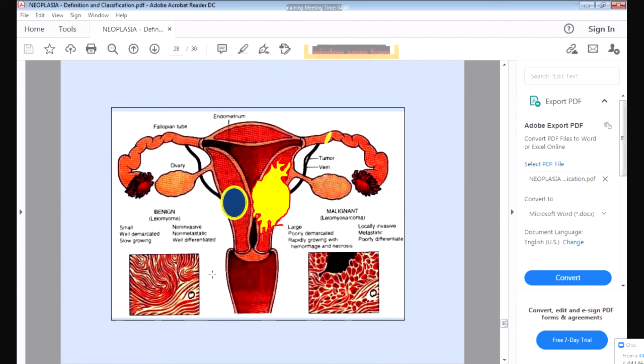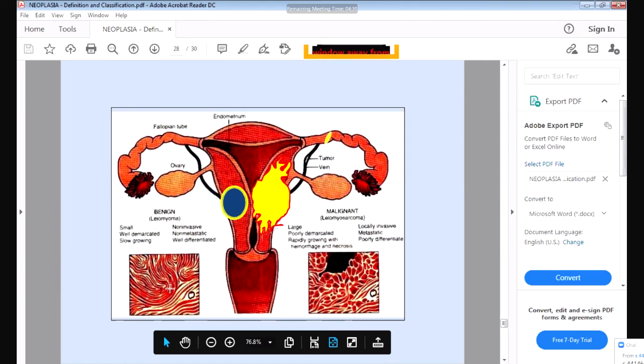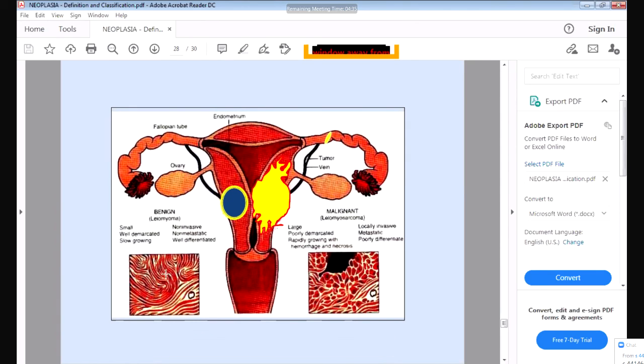If you take the microscopy from here, you can see it is arising from a muscle. So the tumor cells will resemble muscle cells. You can see the small muscle cells with spindle shaped cells, the spindle long cells with a nucleus. So these are spindle shaped small muscle cells.